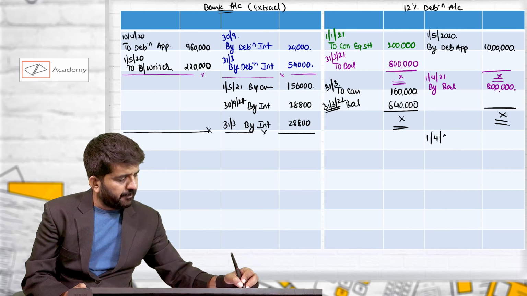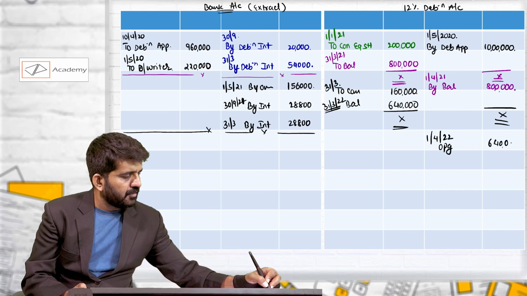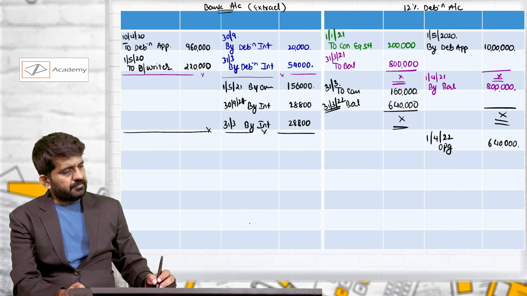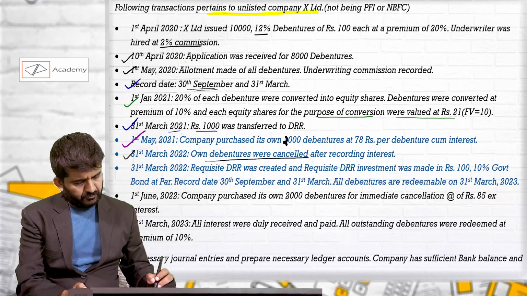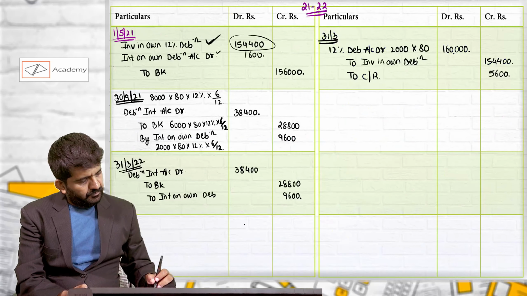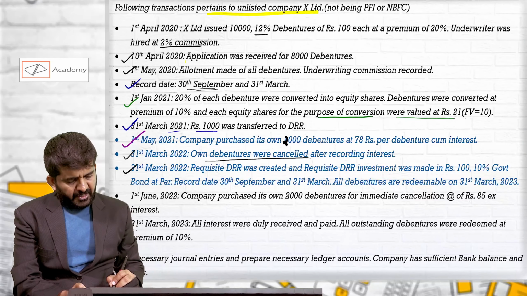On 1st April 22, there will be opening balance of 6,40,000. Let us not close it because there is one more entry which is pending.